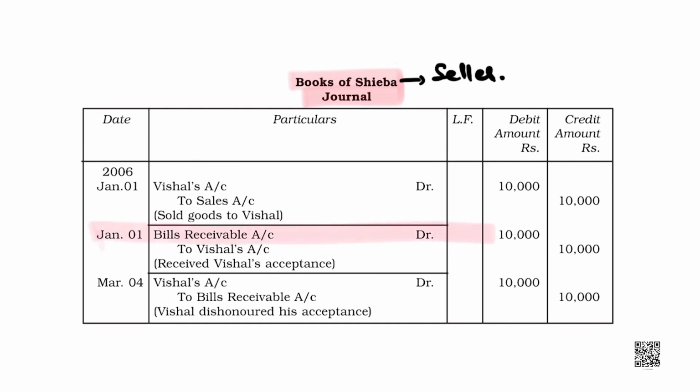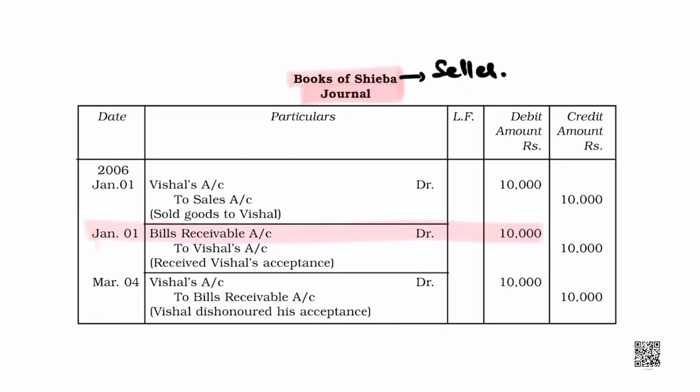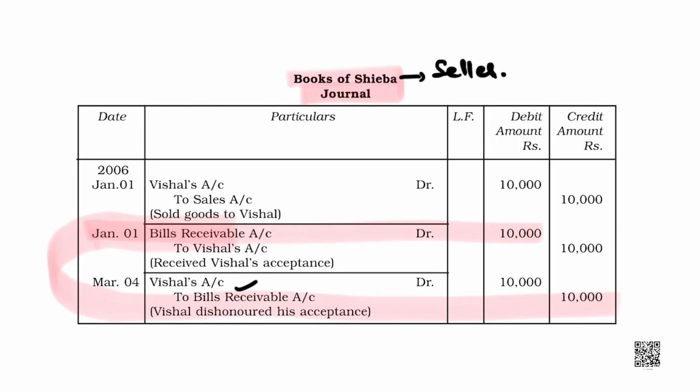On this date, the bill is dishonored. Here you need to focus. When we got the bill, bill receivable was debited, but now the bill is dishonored. So, the bill would be credited and Vishal would be my debtor again. Vishal would be considered as my debtor again. Clear, students? These are the entries in the books of drawer, that is Shiba.